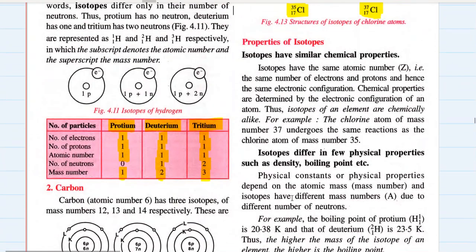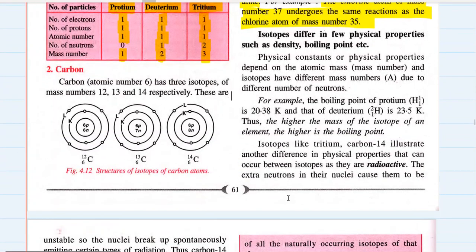Okay, just study this and then we'll finish it up with the characteristics of isotopes. So isotopes have similar chemical properties because they have the same atomic number. So isotopes of an element are chemically alike. For example, a chlorine atom of mass 37 undergoes the same reactions as a chlorine atom of mass 35. They have no chemical differences.